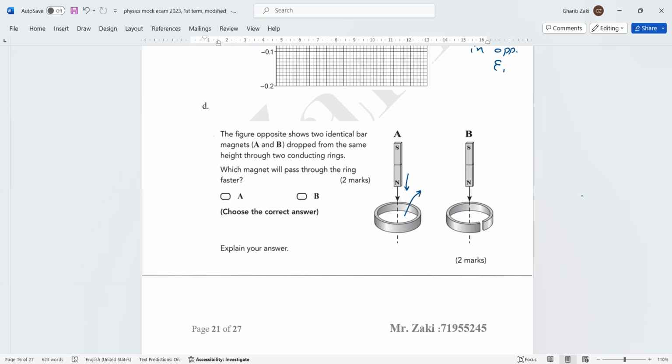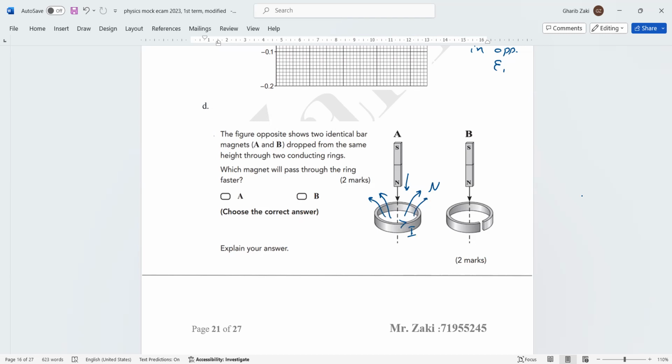So this becomes a north, can you see? So this ring becomes a magnet. Why? Because the induced current opposes the movement of magnet A. So in the case of A, when we drop it, the induced current produces a magnetic field that opposes the change. It will be north, then it will repel magnet A, so the magnet in position A moves slowly.